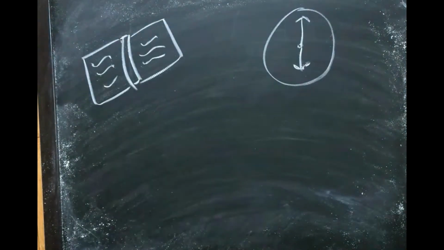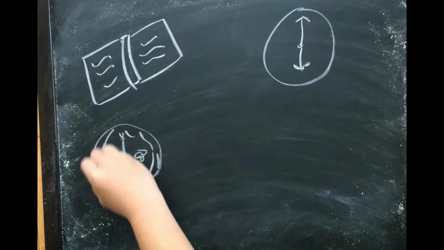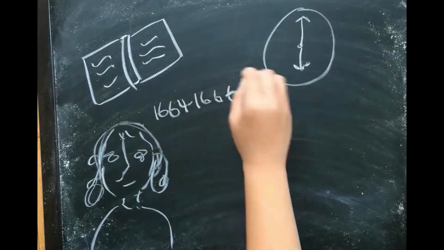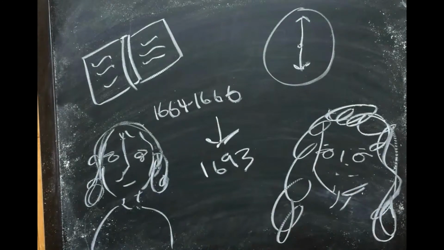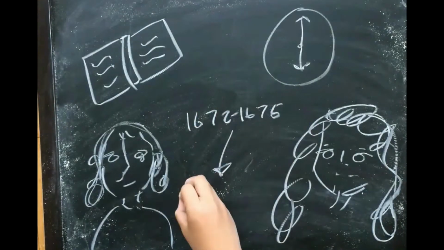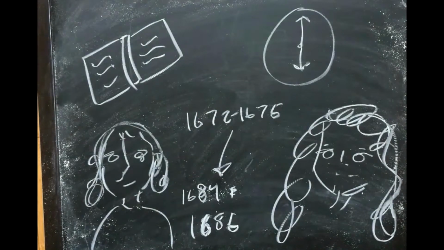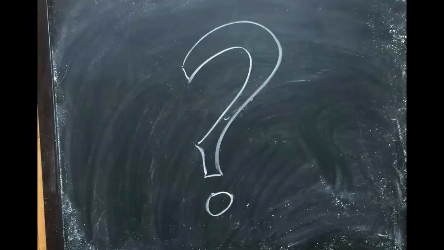While Newton had made his discoveries in 1664 to 1666, his findings were not published until 1693. Leibniz, on the other hand, made his discoveries after Newton in the time frame of 1672 to 1676, but published them in 1684 and 1686 before Newton. The differences between the discovery and the publication dates led the mathematical community to question whether Leibniz had stolen Newton's ideas and coupled them with his own unique notation.